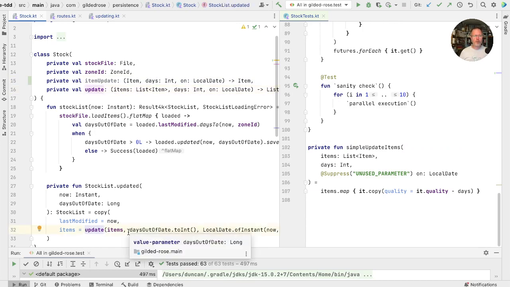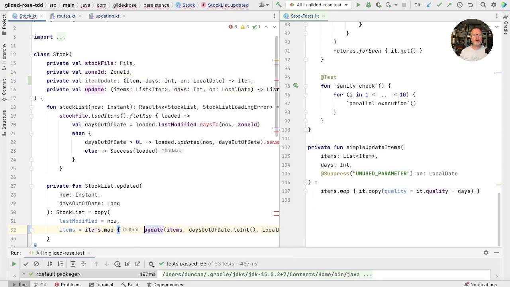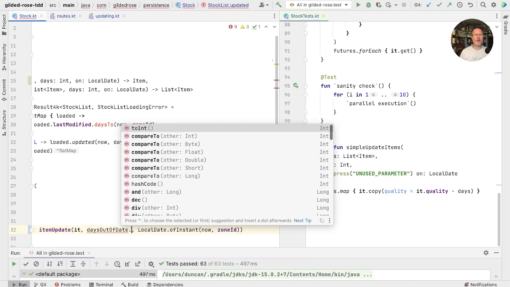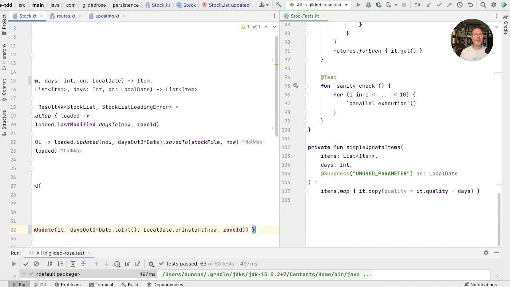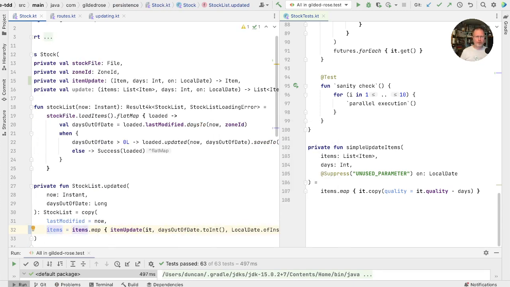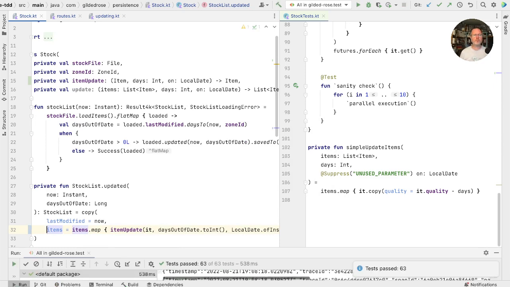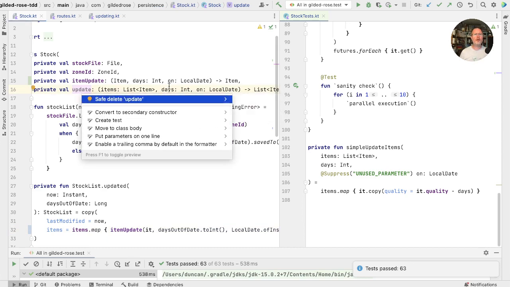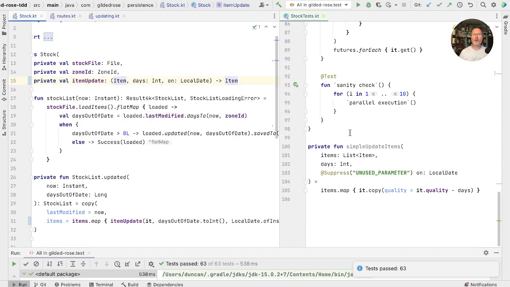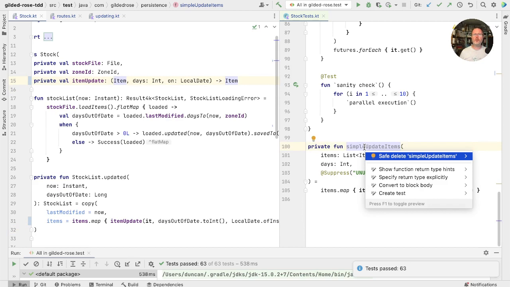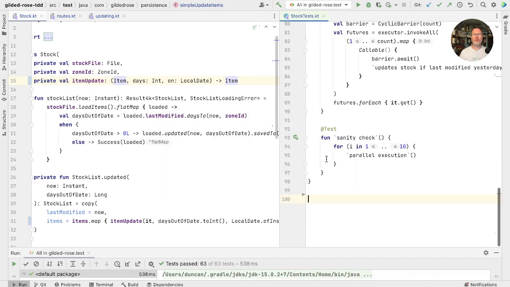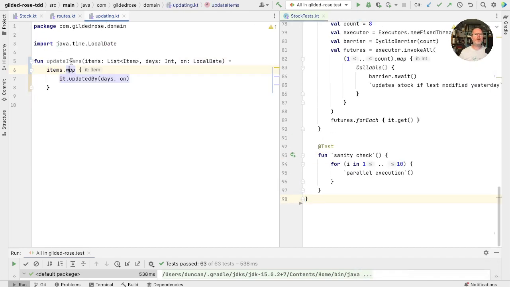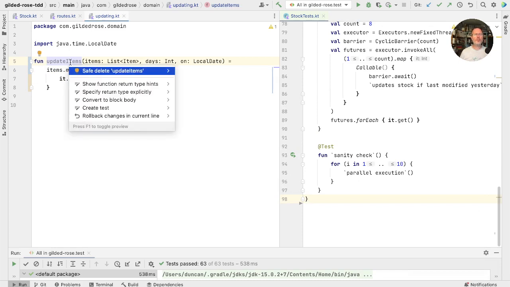So our items is now items map for every item, passing the item and the days and the date. Little conversion here and finish the brace. Check that is still running. Good. And now this is unused, so we can remove it. That makes this unused, so we can remove it. And that makes this unused, so we can remove it.